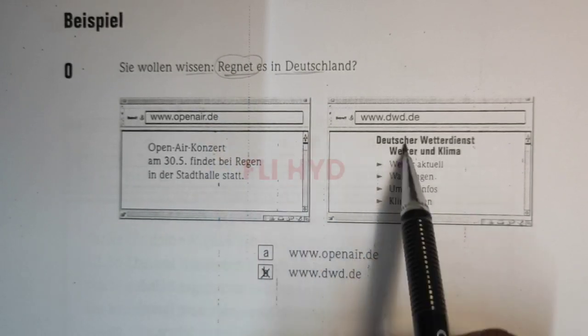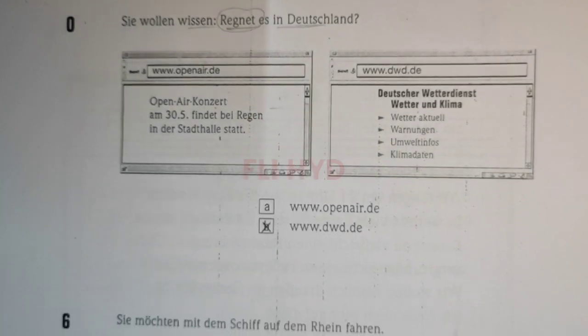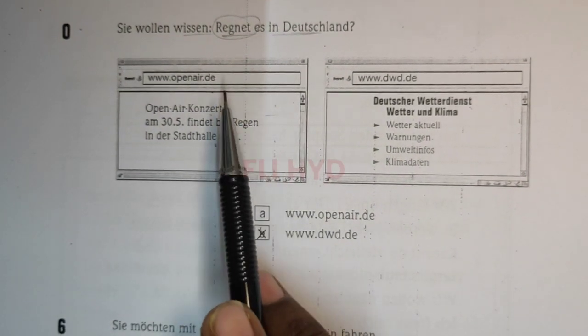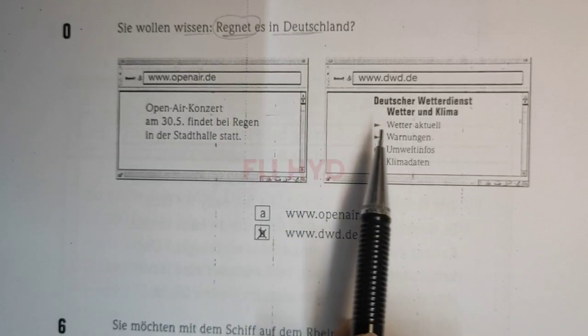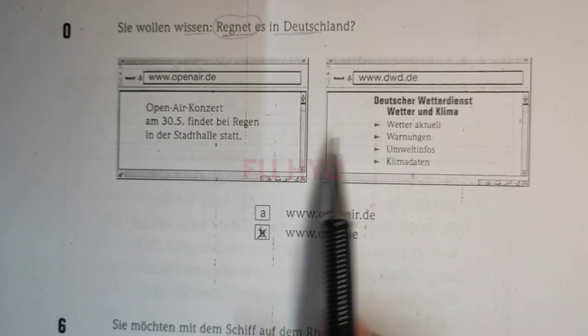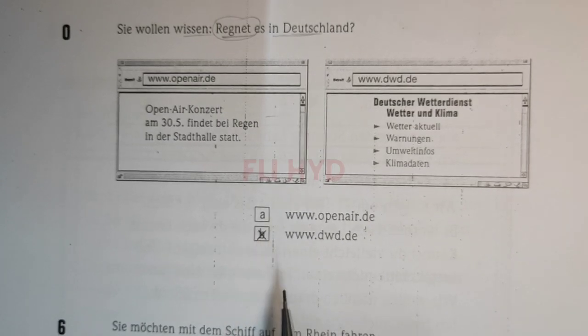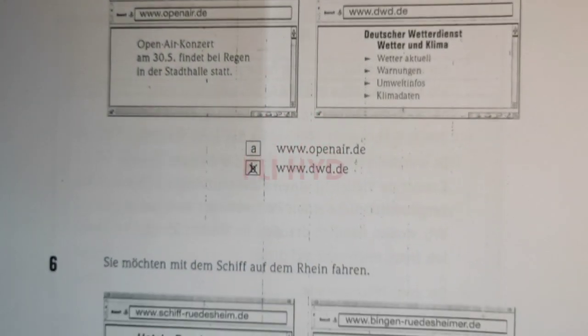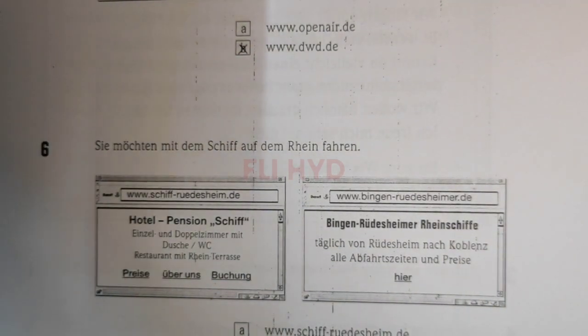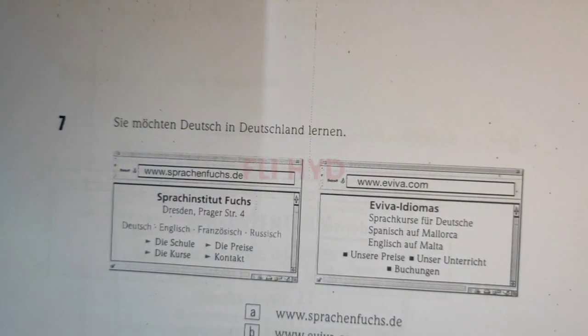Two websites have been given. Then you have to look in which website it is talking about the weather or the rain. So read it carefully and choose option A or B. Which one is right? You tick that as your answer. Clear? Like that, you have 5 questions in Teil 2 of Lesen, and all these 5 questions are in the same way.